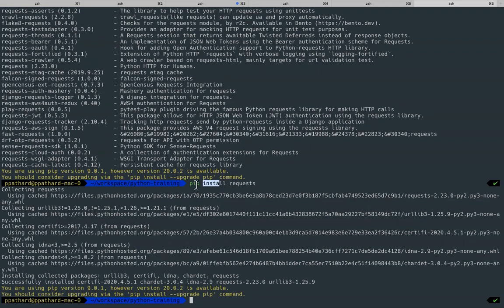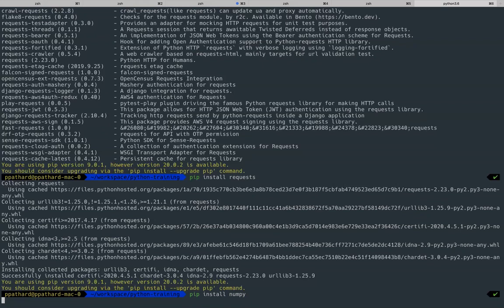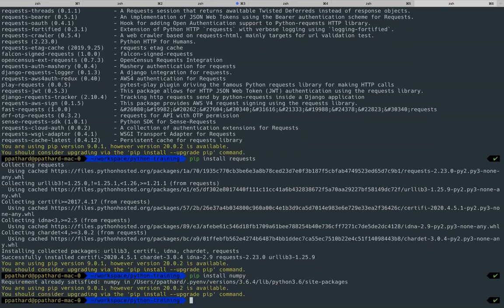The syntax is pip install and whatever the name of the module or the package. It goes and installs it. For example, pip install numpy. I already downloaded it, so it is saying that it's already there. Let me find something new and show you how it downloads. Pip install Django. Let me do this.